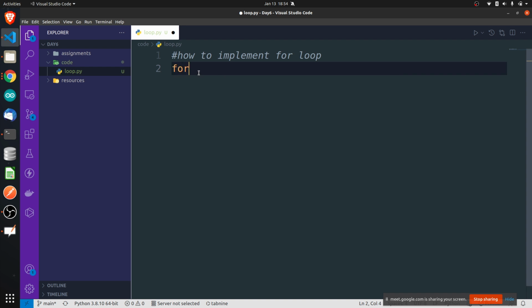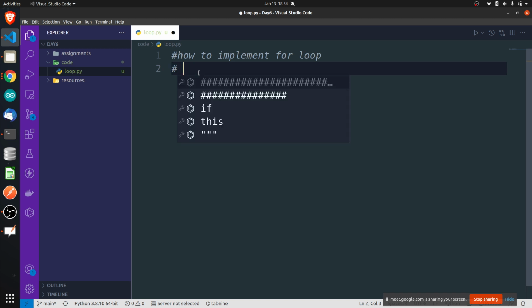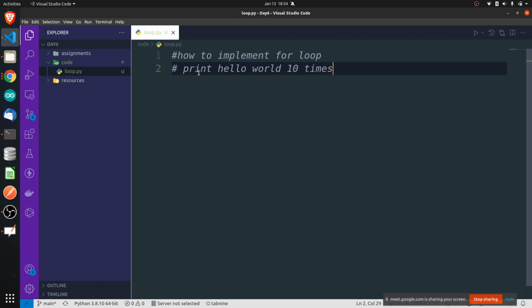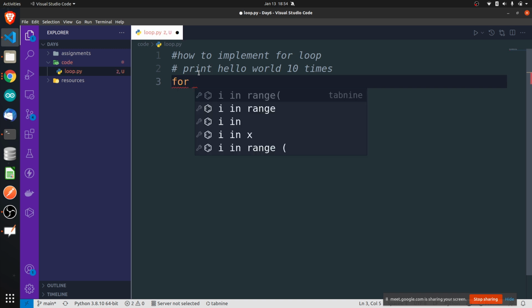The way we write it is, let's say I'll give a task: print hello world 10 times. How can I do it? Think of for loop looping as a stopwatch. I want to start a stopwatch from 0 till 10. Okay, 0 to 10 means 11 numbers will be there, but I want to print only 10 times.